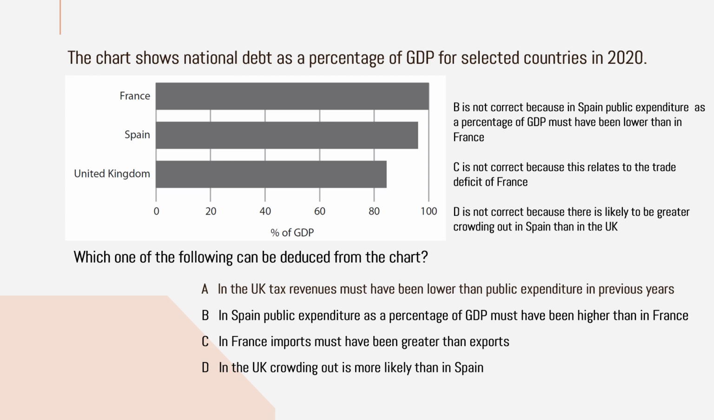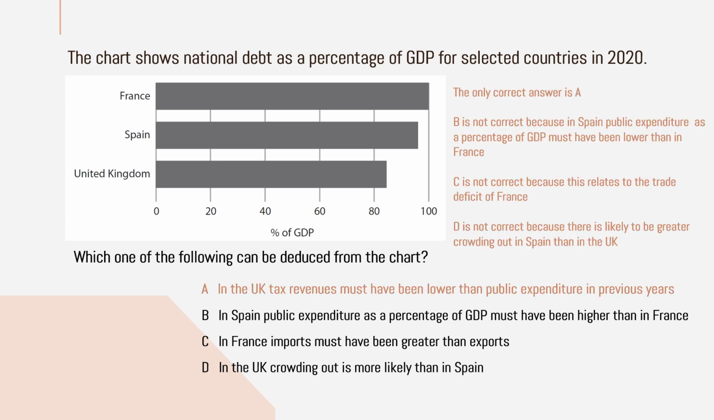Then if you check option D, in the UK crowding out is more likely than in Spain. Actually, crowding out will be high where? In France, because their government expenditure is greater. You can say 100% is their debt, meaning that much they are spending. So government expenditure will be high in France, so their crowding out will be higher. And UK government debt is only about 83%, so their crowding out will be lower. So option D is not correct.